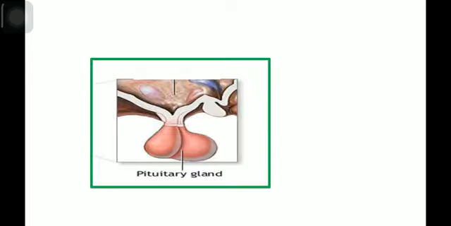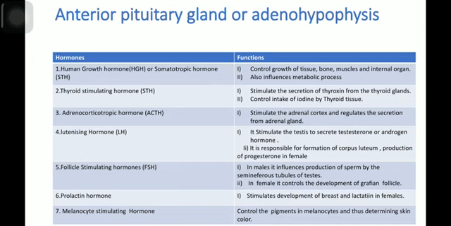Now let's see the pituitary glands. Now let's discuss the anterior pituitary gland or adenohypophysis. The secreted hormones and the functions of the anterior pituitary gland or adenohypophysis will be discussed here. Now, human growth hormone or somatotropin hormone (STH).